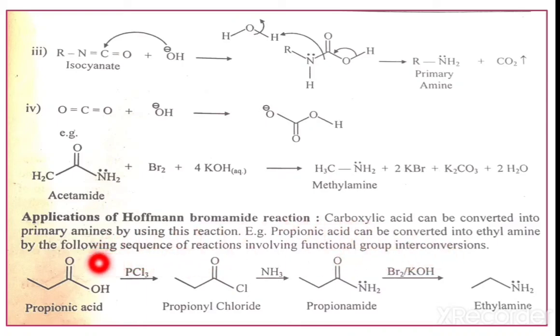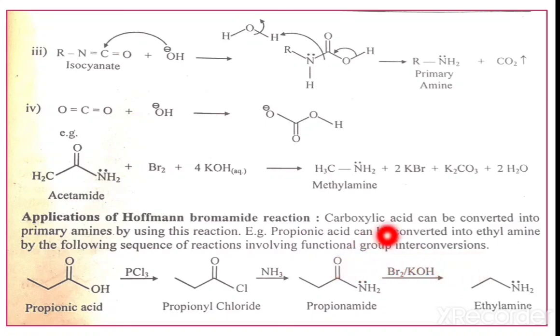That means here the propionic acid on treatment with phosphorus trichloride, the OH is replaced by Cl, we get the propionyl chloride, and this propionyl chloride on treatment with ammonia gives the amide. That means formation of this amide. We get the propionamide, and this propionamide on treatment with Br2 in presence of KOH gives the ethylamine.